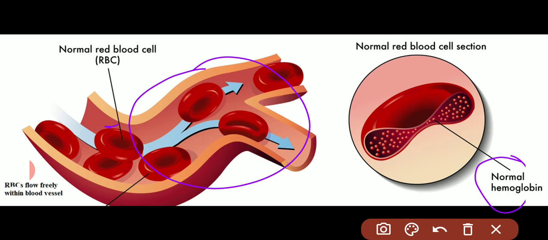Now you can imagine, if RBC is the bus, then hemoglobin will be the seat and oxygen will be the passenger. So oxygen as a passenger is sitting on the hemoglobin, sticking to the hemoglobin, and hemoglobin is present in the RBC. This is how oxygen from alveoli is passed all over the body.